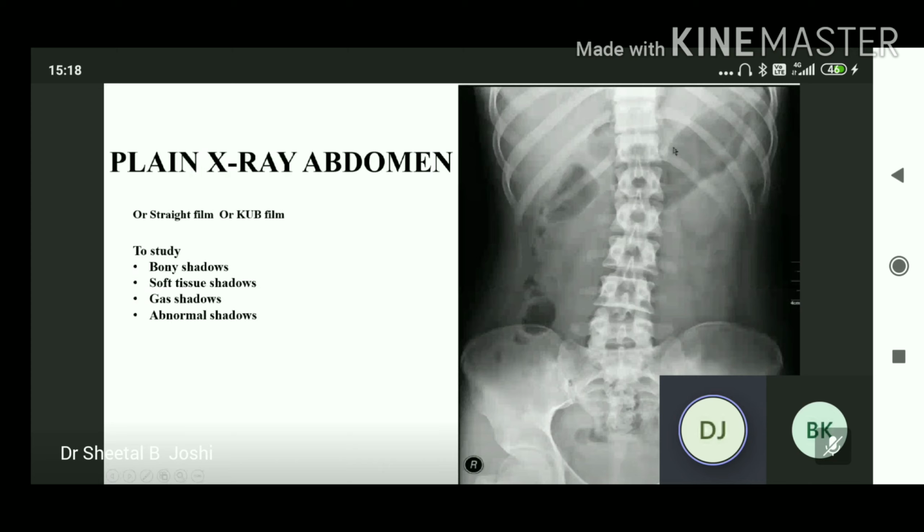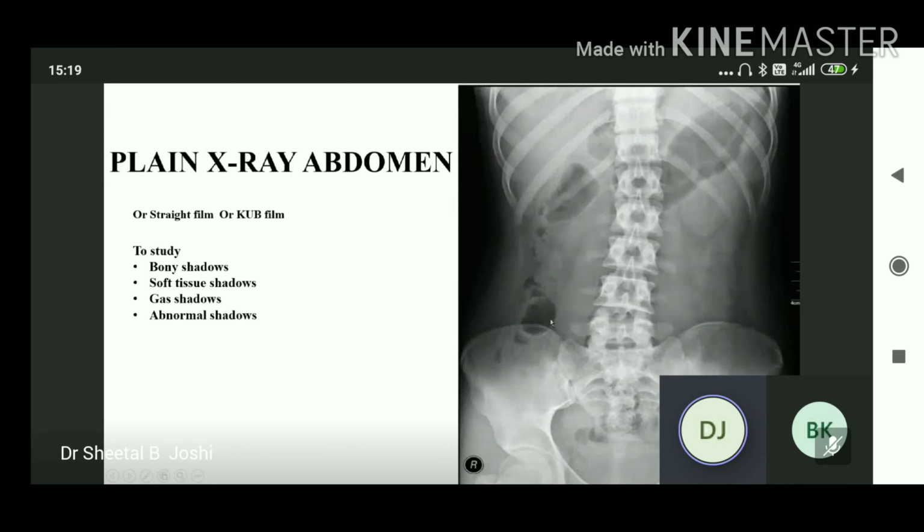Now, along the tips of the transverse process of the lumbar vertebrae, we see the lateral margin of the psoas muscle. This is the oblique line. It comes under the soft tissue shadows in the abdomen.